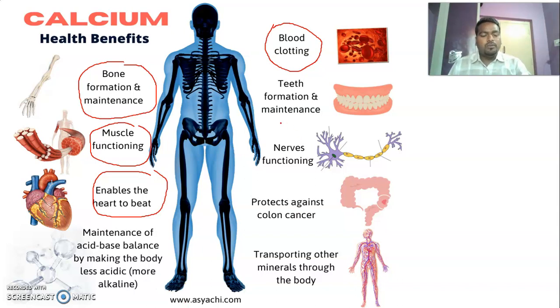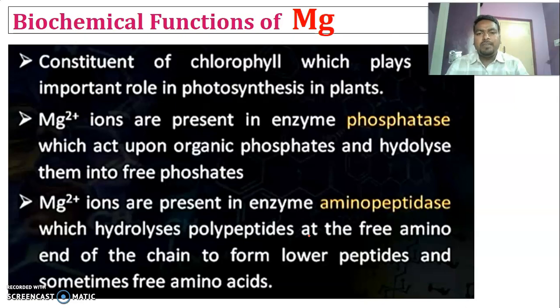It is also helpful for teeth formation and maintenance, for nervous functioning, it protects against colon cancer, and it helps transport other minerals through the body. So these are the functions of calcium. Next, magnesium.